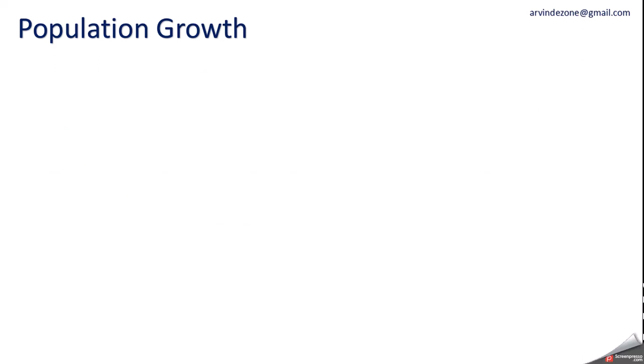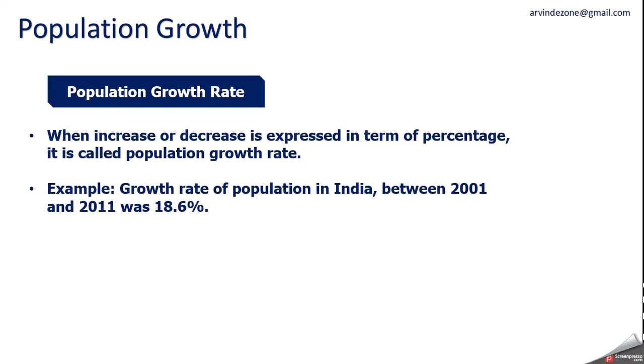Next term, population growth rate. I told you that if you express the same thing in percentage, it becomes growth rate. When increase or decrease is expressed in terms of percentage, it is called population growth rate. Example, growth rate of population in India between 2001 and 11 was 18.6%. So I think there is no confusion between population growth and population growth rate. When rate is added, then you have to write the percentage. Very simple.